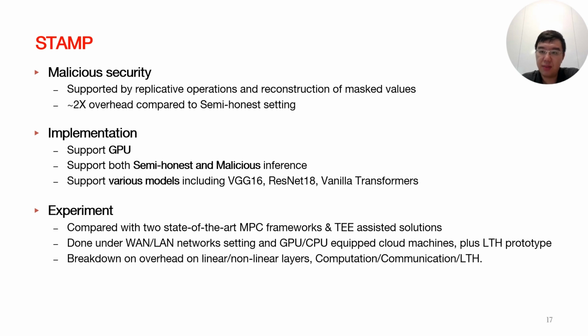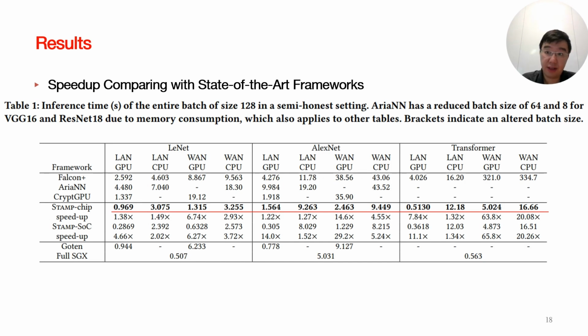Our results demonstrate significant speed improvements compared to existing frameworks. We compared our protocol to 9 models, here we are only showing 3, under various settings. When the communication is slow and computation is fast under WAN and GPU, our model achieves a speed up ratio ranging from 6 to 66 times.